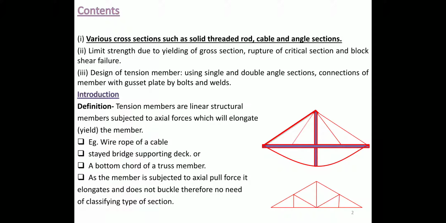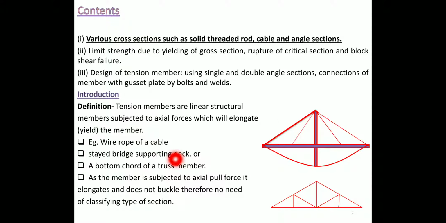A tension member is a linear structural member or element subject to axial force, which will elongate, that is, yield. If you go through this figure, we will find a wire rope cable type of bridge, and the second one is a truss in the given figure.